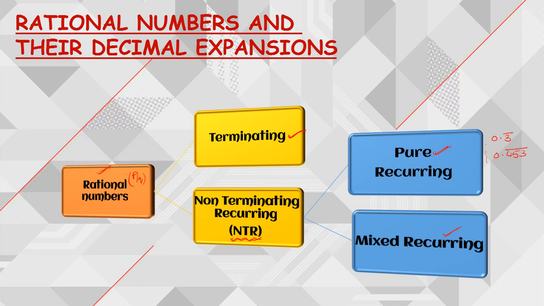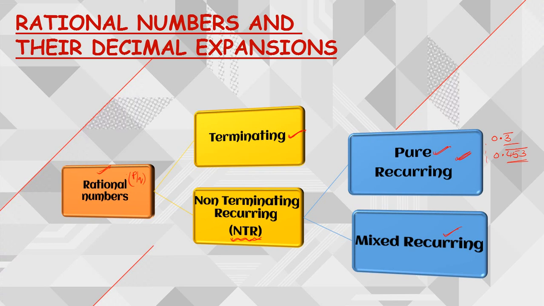So these are the general examples for pure recurring. What is meant by pure recurring? After the decimal point, whatever digits are present, all those digits should repeat. If all those digits repeat, then such a decimal is called a pure recurring decimal.